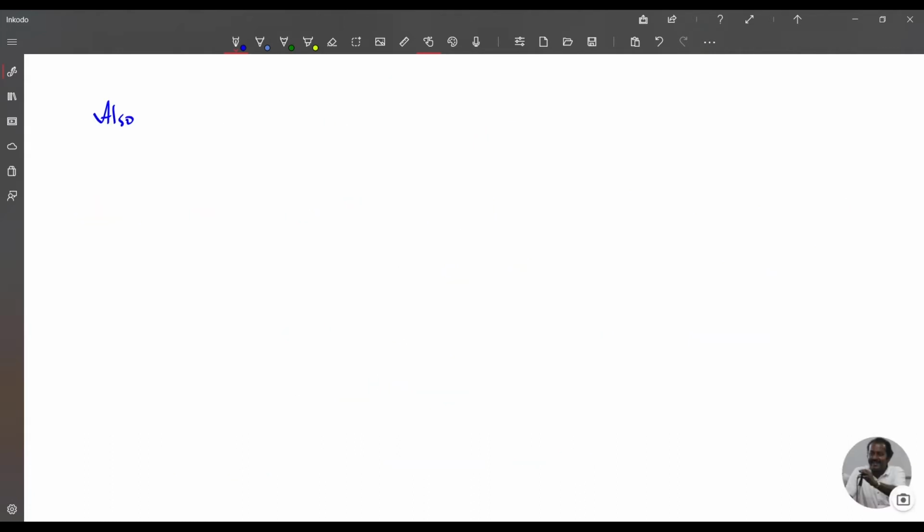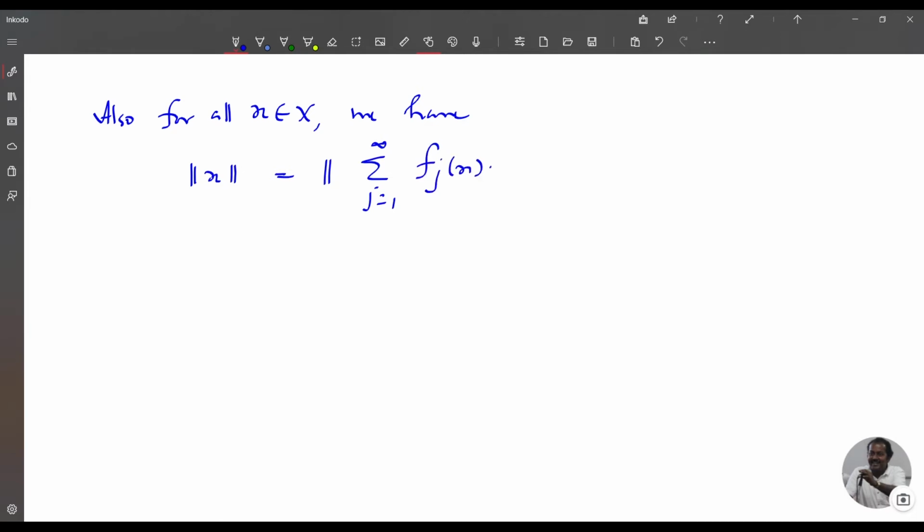Also for all x in X, we have norm of x equal to norm of sigma j equal to 1 to infinity fj of x into xj. So this is equal to limit m tends to infinity norm of sigma j equal to 1 to m fj of x into xj.